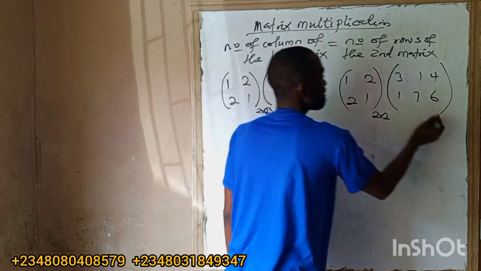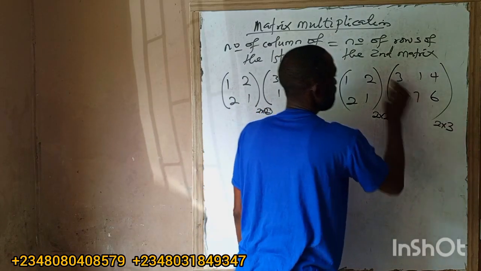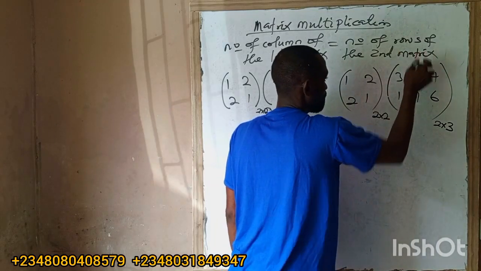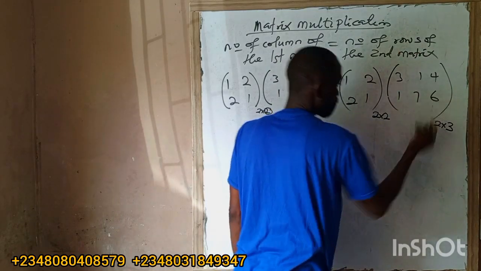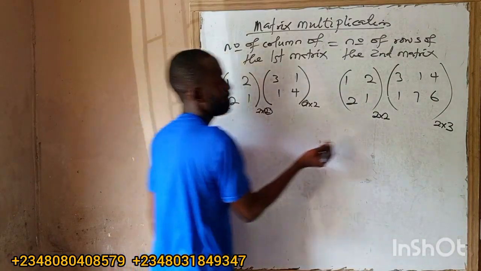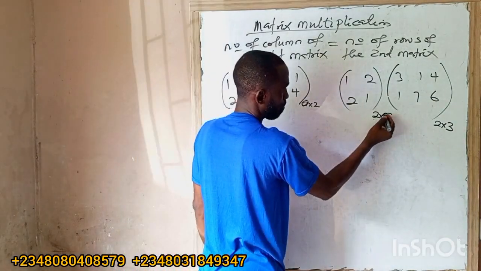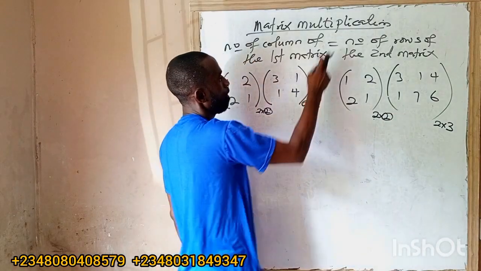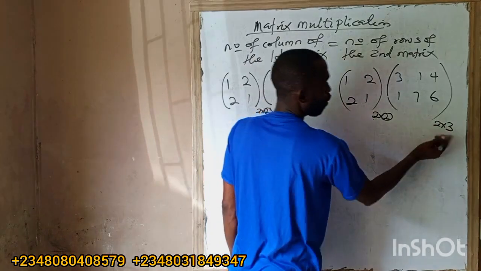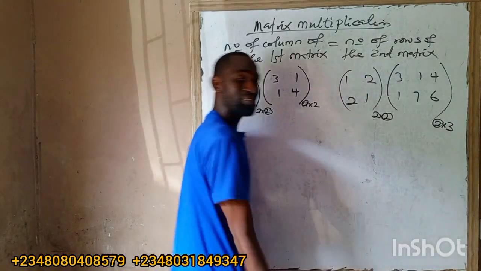What's the order of this matrix? 2 by 3. See? First row, second row. First column, second column, third column. So this one is 2 by 3. And what's the rule? Number of columns of the first one is 2, and number of rows of the second matrix is 2. So I can multiply these two.